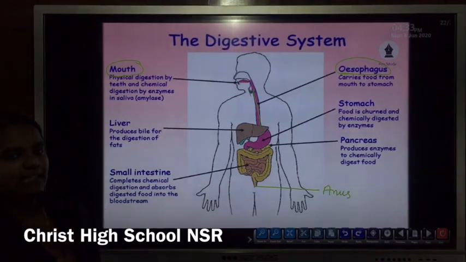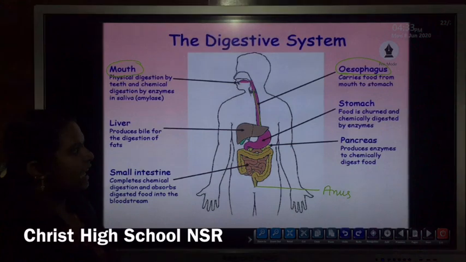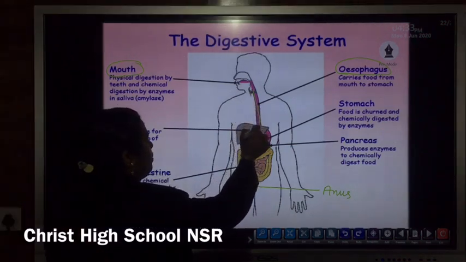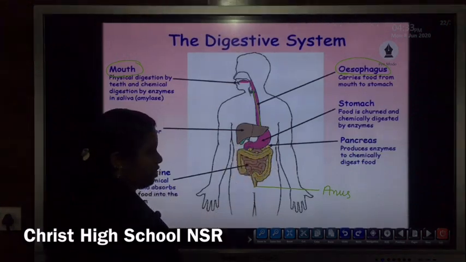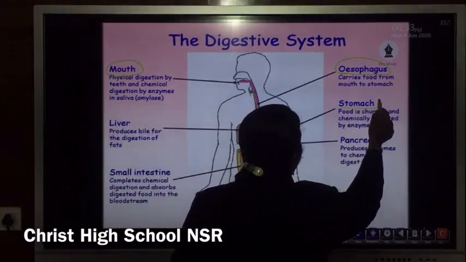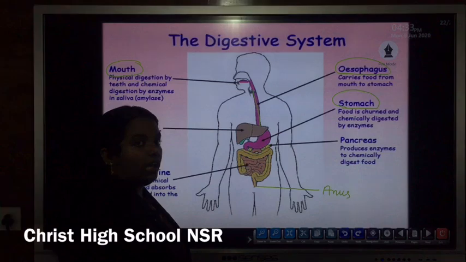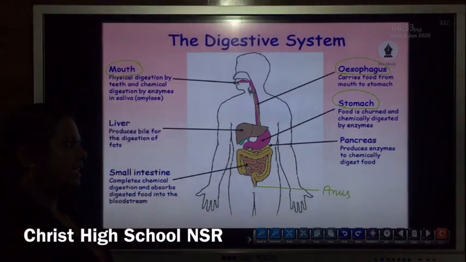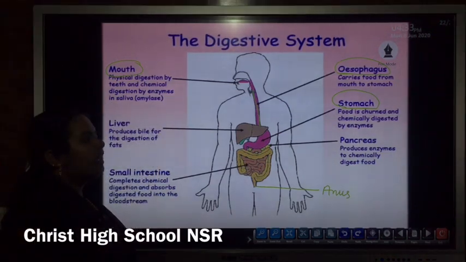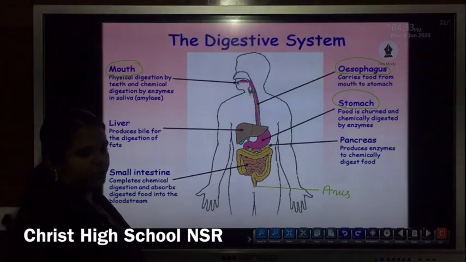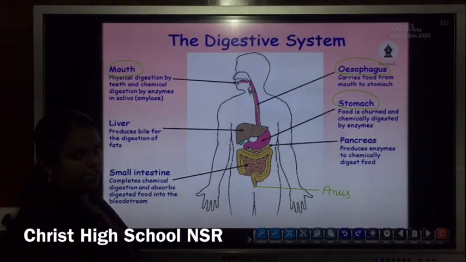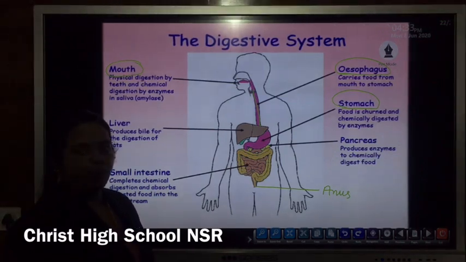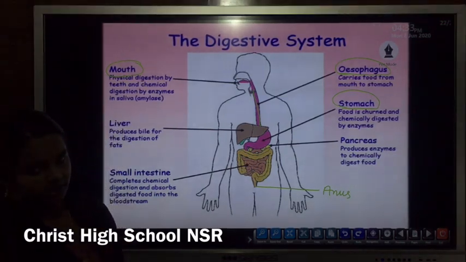Due to the peristaltic movement which takes place along the muscular wall of the esophagus, the food boluses are pushed downward towards the stomach. Now the food is properly mixed with the gastric juices present inside the stomach, and chemical digestion takes place. Chemical digestion means that it takes place with the help of digestive enzymes like pepsin. Digestion of protein takes place within the stomach.